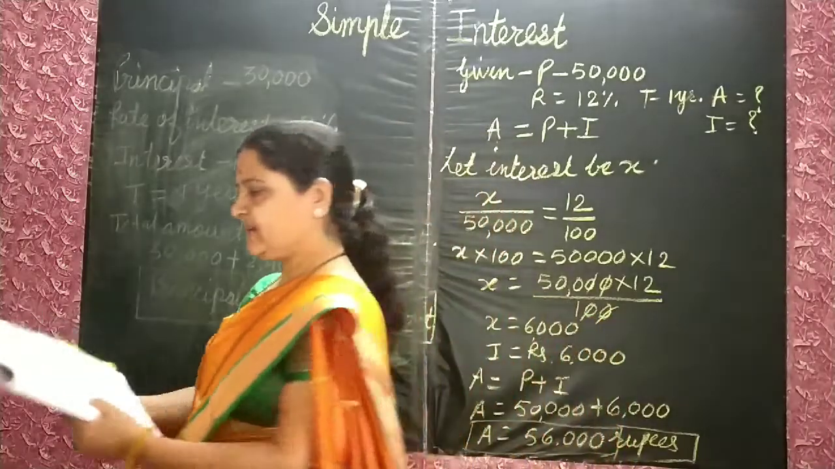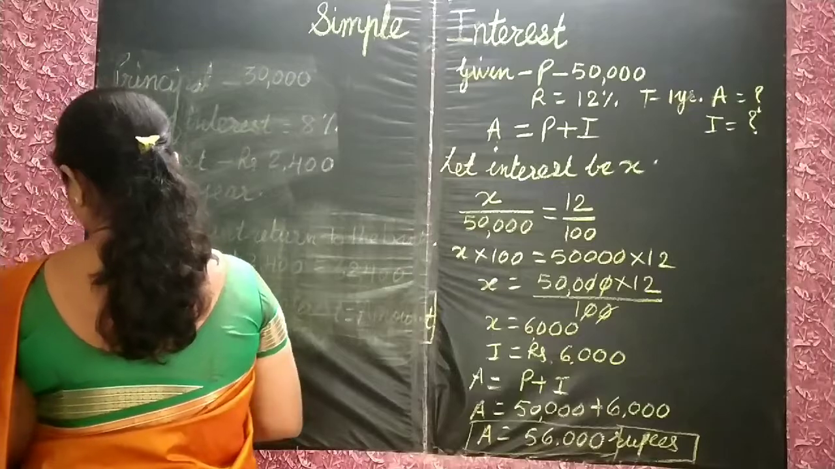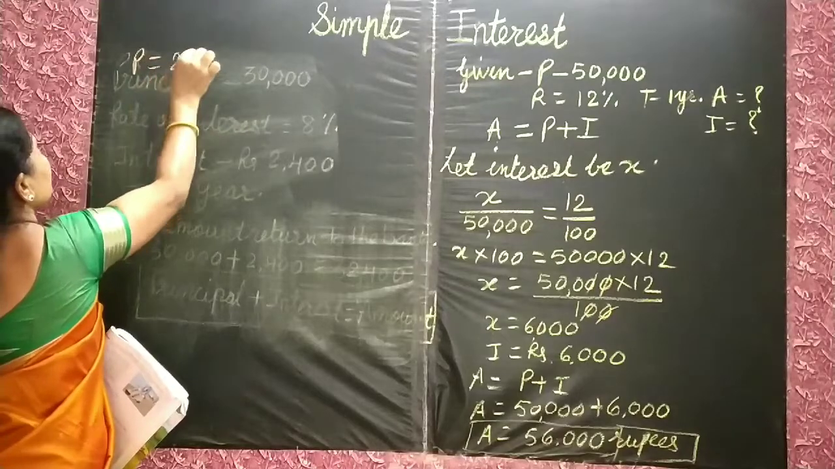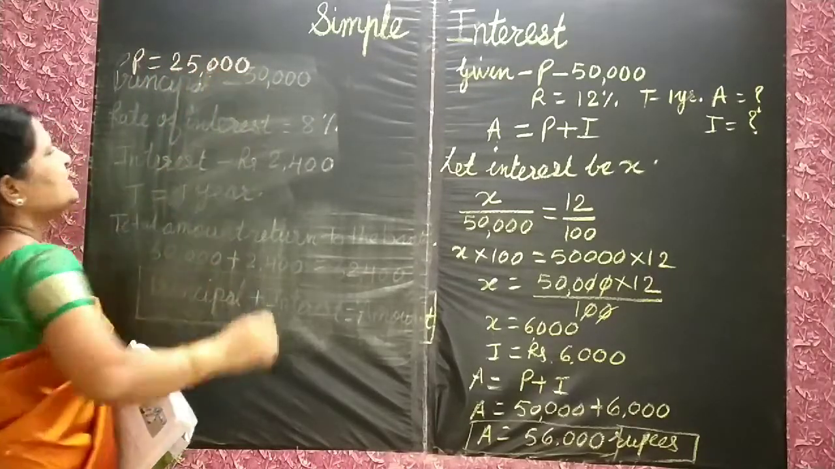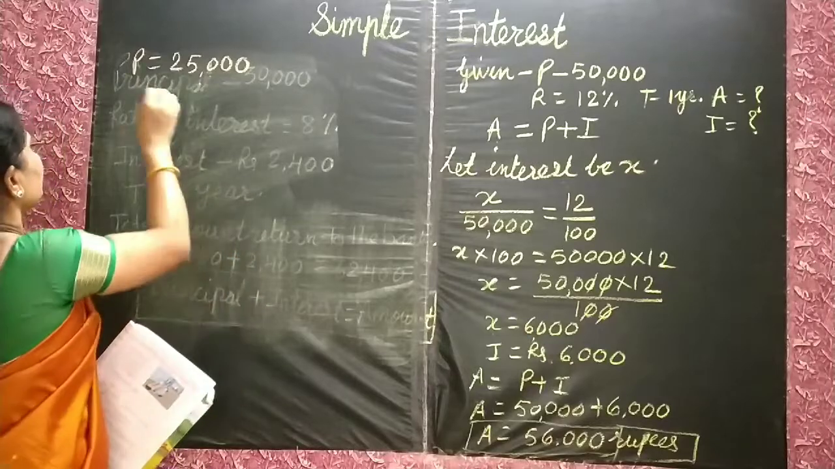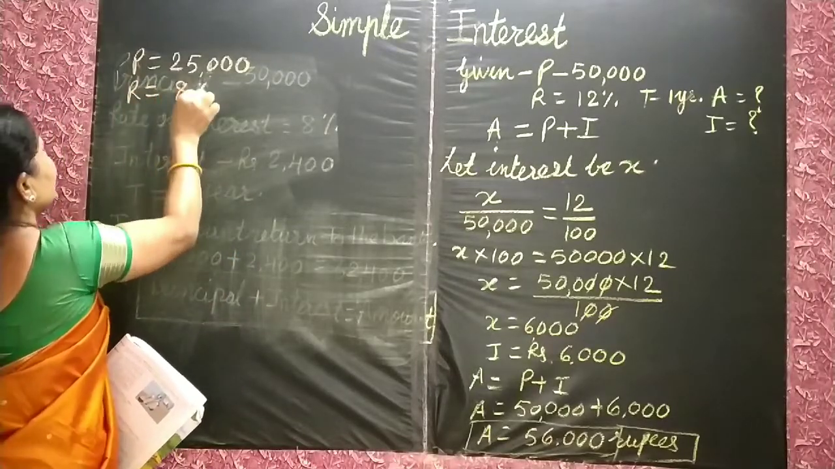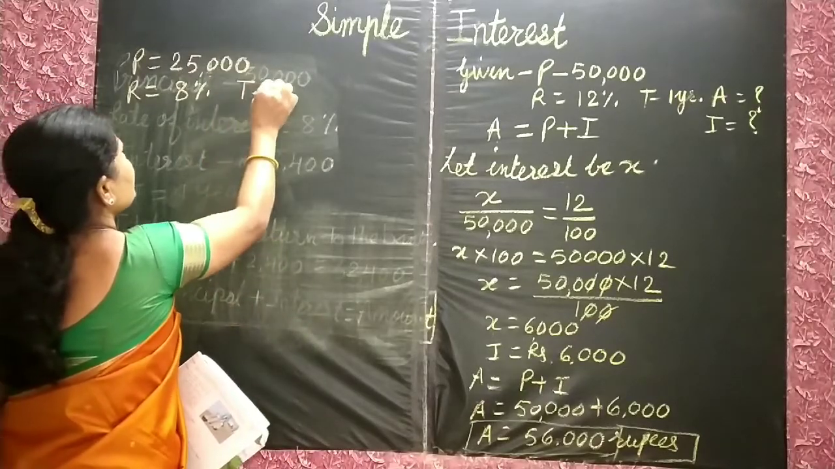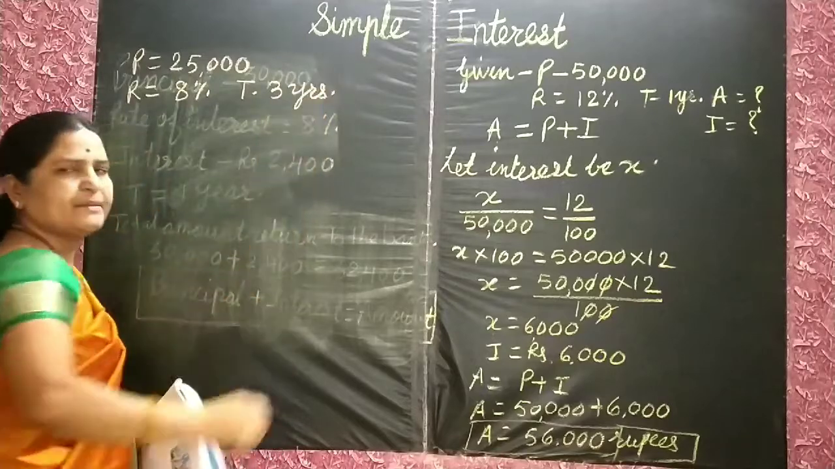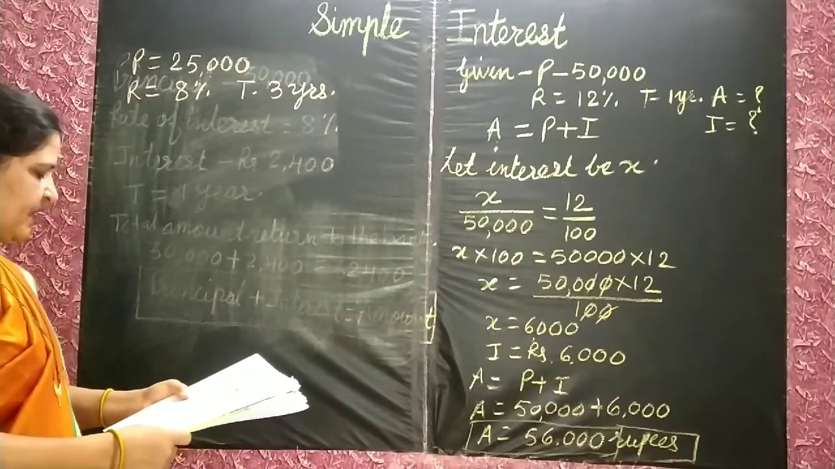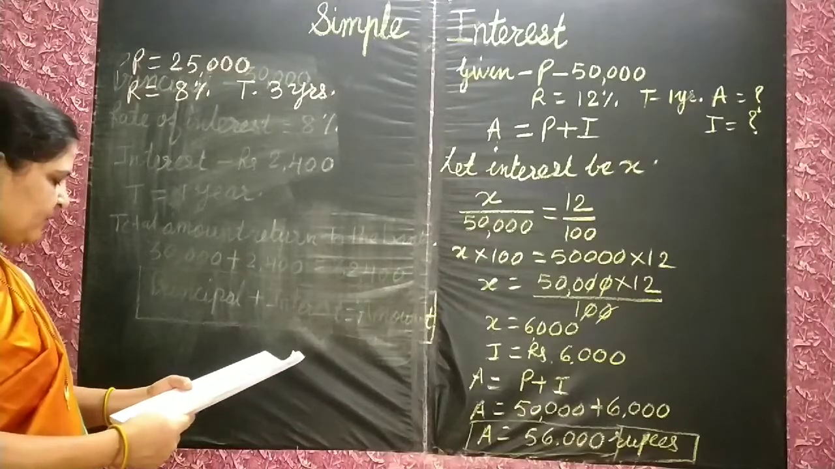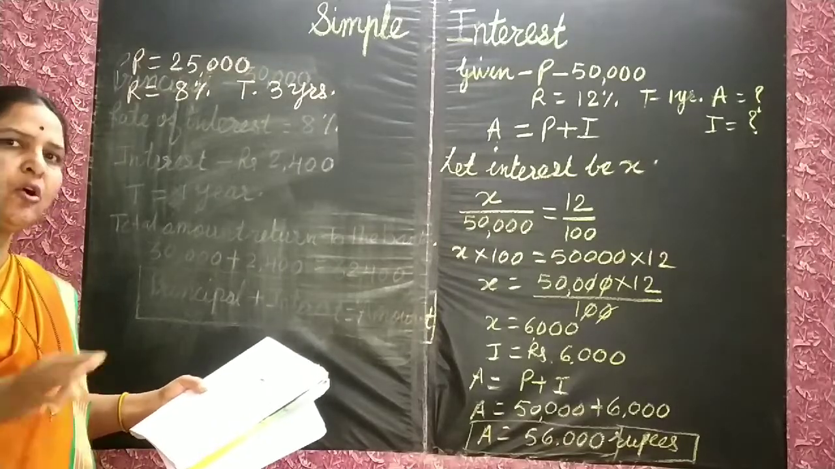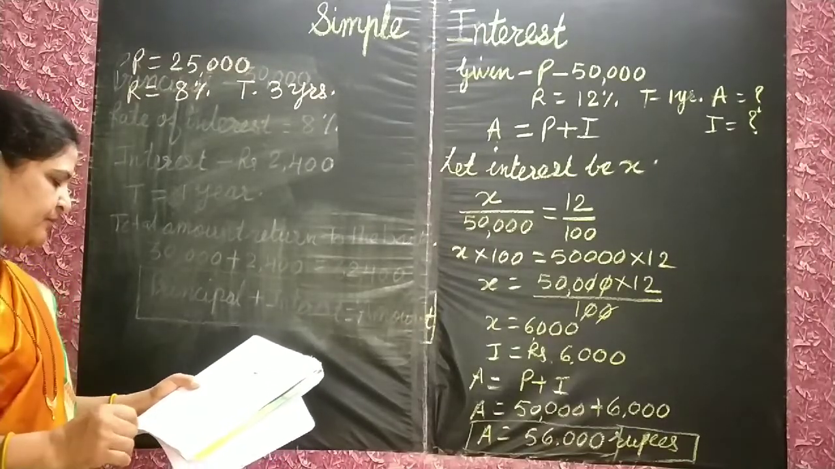Okay, now see again here. Akash deposited 25,000. That means principal is given as 25,000 rupees. Rate of interest is given as 8%. Then how much time is given? 3 years. Time is given as 3 years. Then what do we have to find out? We are going to find out the interest of every year and also the altogether interest for 3 years.